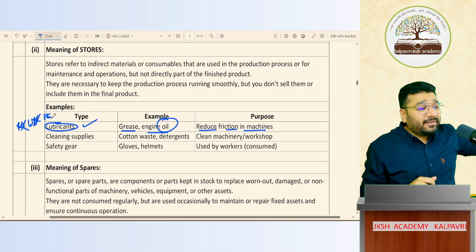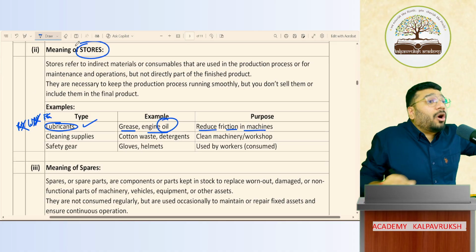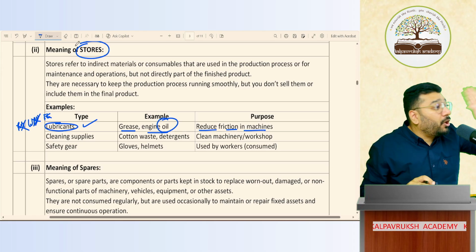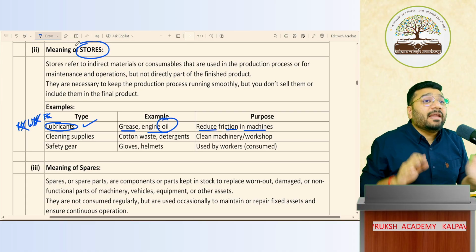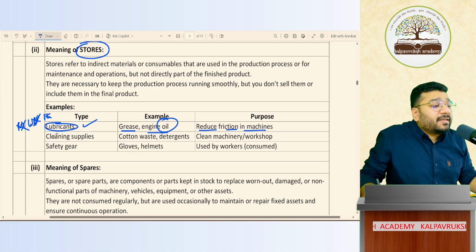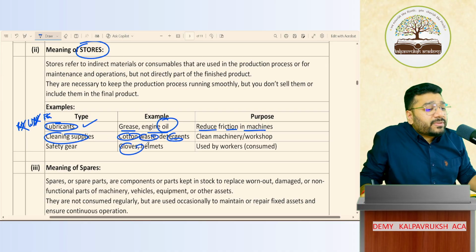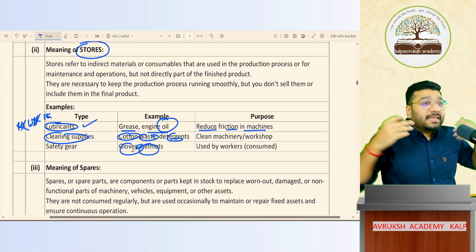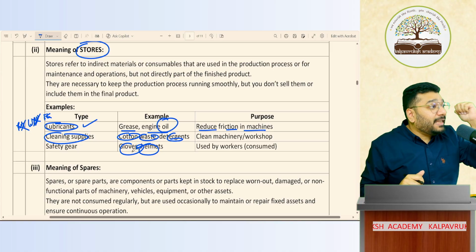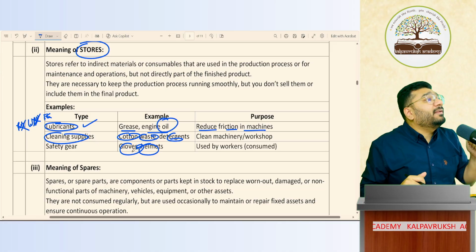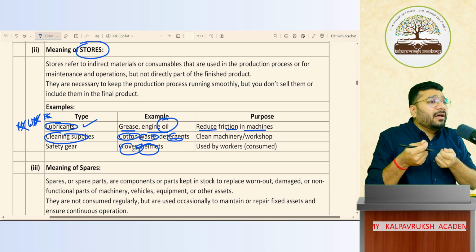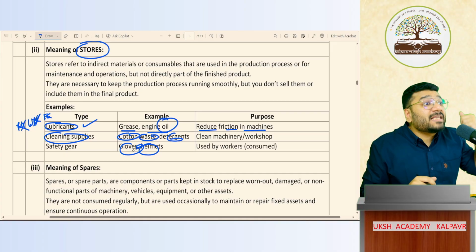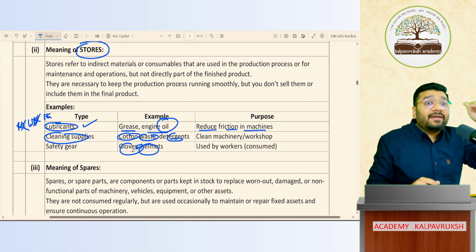So Accounting Standard 2 says that stores and stock you have in the business must be treated as inventory. It is compulsory. You cannot treat them in any other form. Next is cleaning supplies: cotton waste, detergent, gloves, helmet. For a lot of big construction industries, for the safety of the staff, they have gloves and helmets. You cannot treat that as an asset because wear and tear happens quickly. Within one or two months it will get spoiled. You cannot take this as fixed assets. So where will you record them? Inventory. Got it?